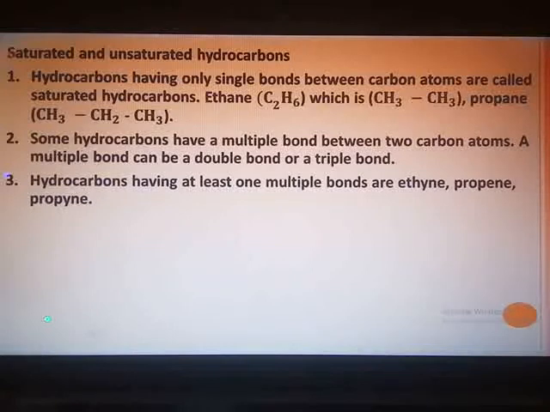Now for your information, I will tell you, ethane is a saturated hydrocarbon, as are alkanes, methane, propane, whereas alkenes and alkynes form the unsaturated hydrocarbons. So just remember, saturated: carbon-carbon single bond; unsaturated: multiple bond. Multiple means more than one, so it can be a double bond or it can be a triple bond.